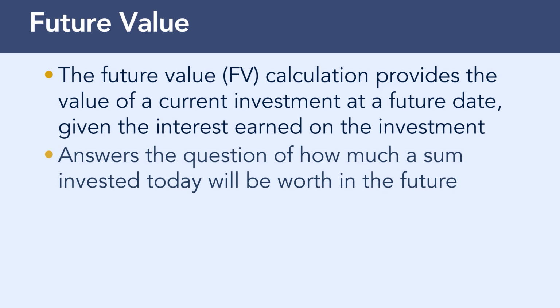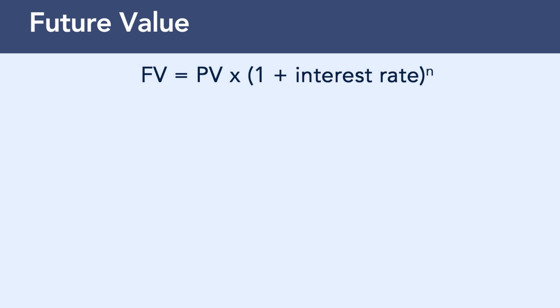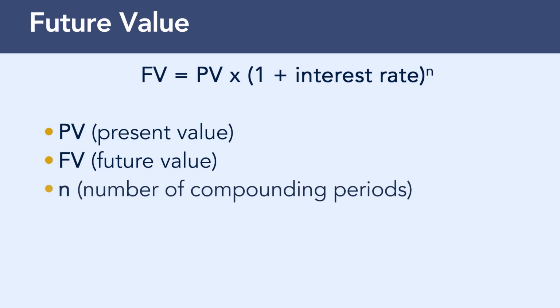The calculation is performed when today's amount of investment is known, the future date is known, and the interest rate between today and the future date can be specified. Like present value, future value is generally calculated using a calculator through an online resource or software provided by insurers. The formula for the calculation is future value equals the present value multiplied by 1 plus the interest rate to the power of n, which is the number of periods for the calculation.